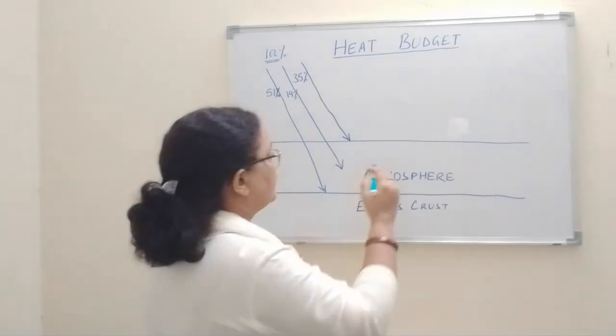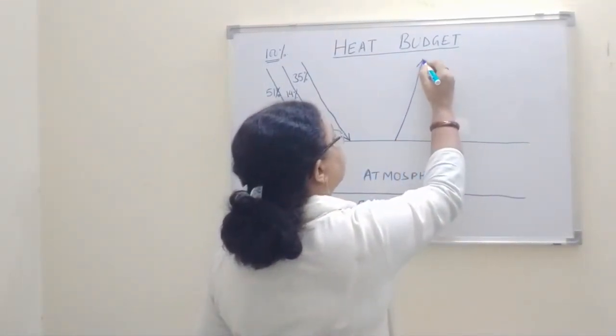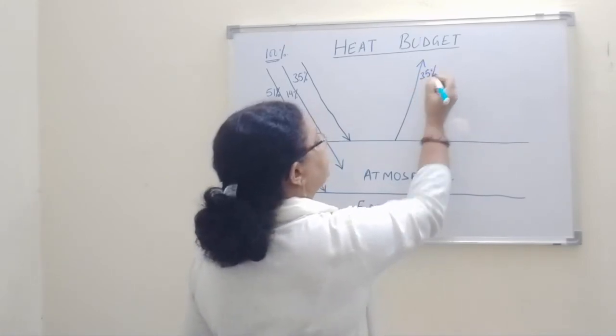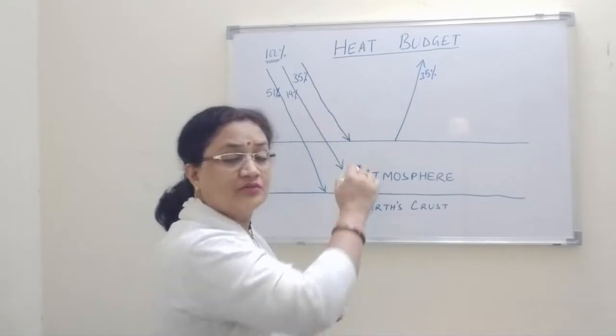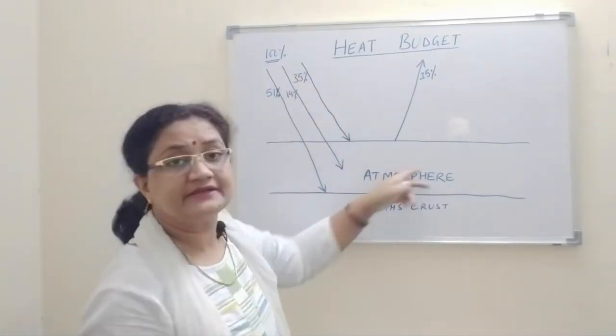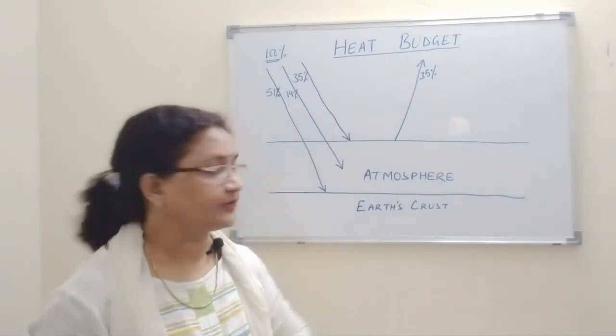And how much is that? 35% of it. The same thing I mentioned in the earlier part: 35% comes and is reflected back directly to the space. This is one part of it.